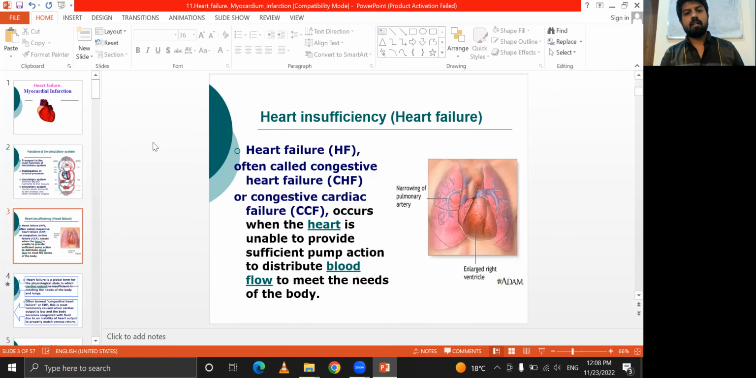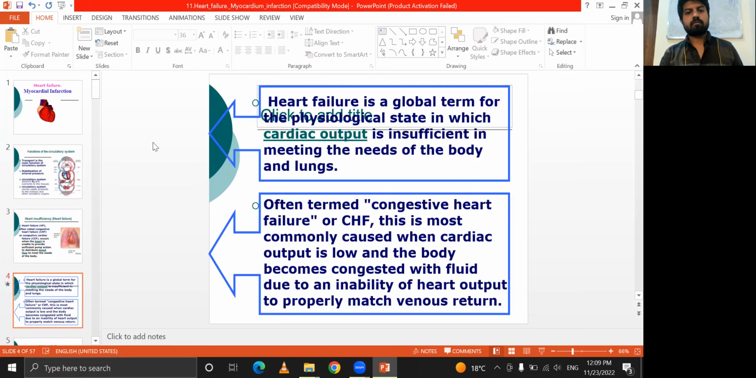Heart failure, often called congestive heart failure or congestive cardiac failure, occurs when the heart is unable to provide sufficient pump to distribute blood flow to meet the needs of the body. So heart failure is a global term and a physiological state in which the cardiac output is insufficient to meet the needs of the body. Often it is termed congestive heart failure, or CHF.